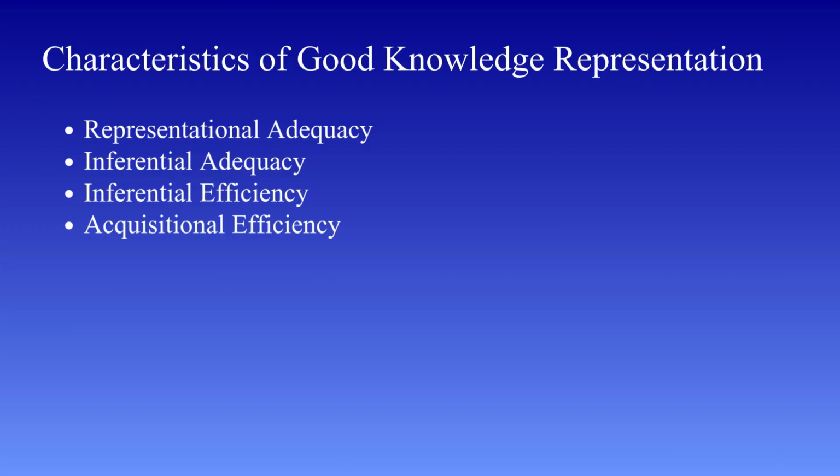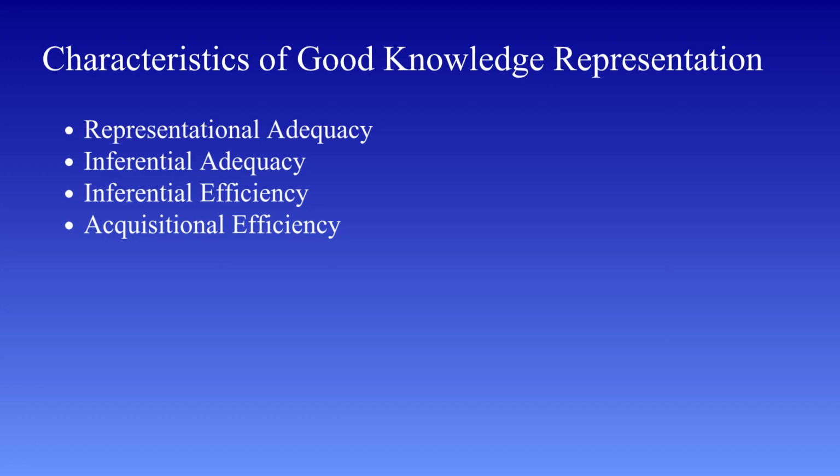The second characteristic is inferential adequacy. This refers to the system's ability to derive new knowledge from the existing knowledge. It's not enough to just store facts, the system should also be able to reason with those facts. For instance, if the system knows all mammals are warm-blooded and a dog is a mammal, then it should be able to infer that a dog is warm-blooded.